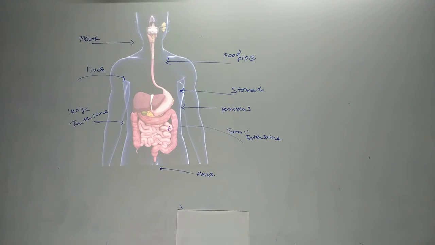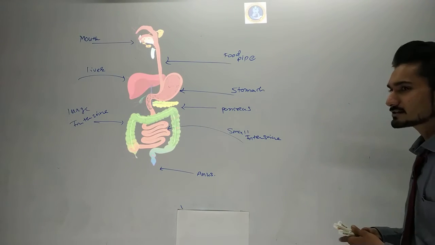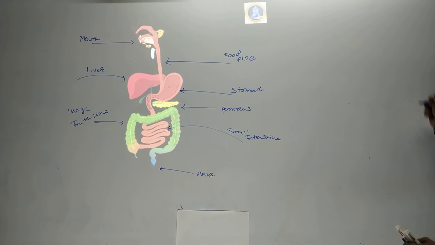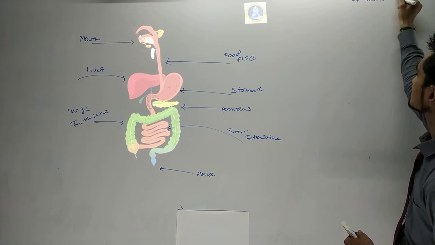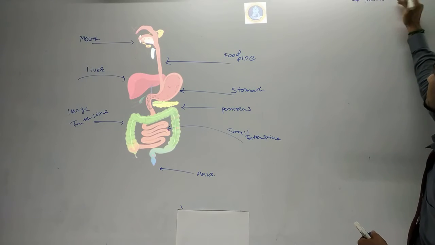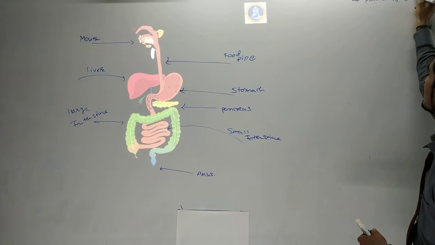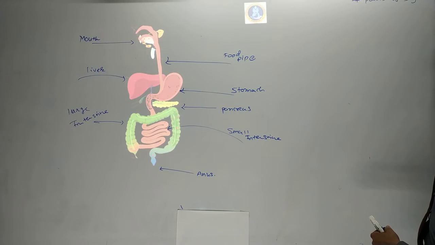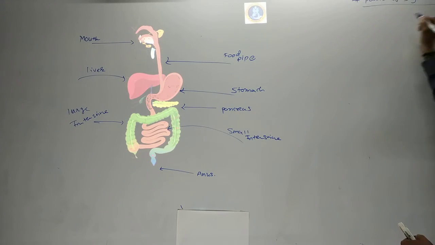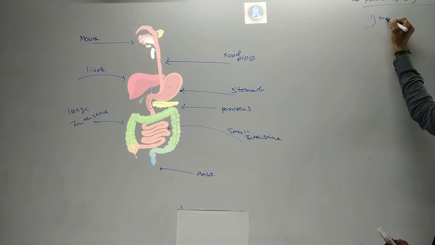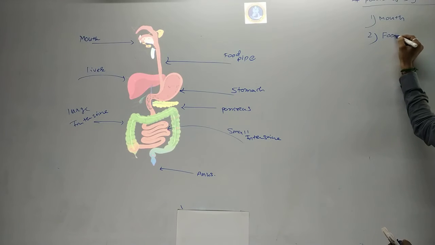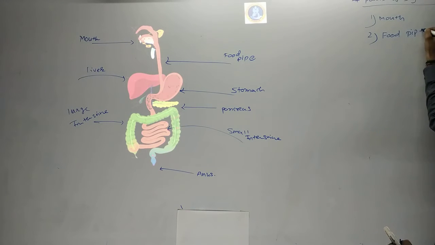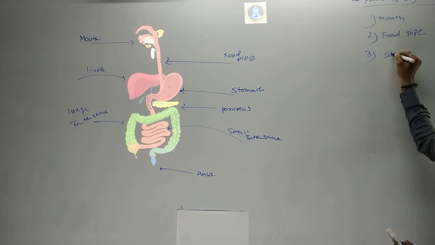Okay. So we'll take a note and we will make the first point: parts of the digestive system in human being. The first part is mouth, the second we know as the food pipe or esophagus, the third one is known as the stomach.